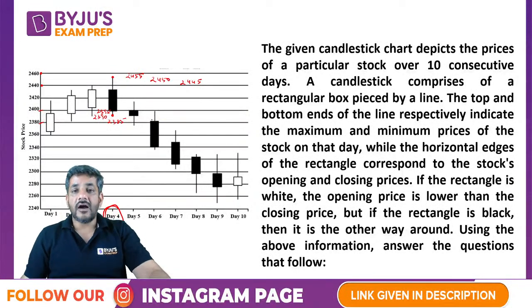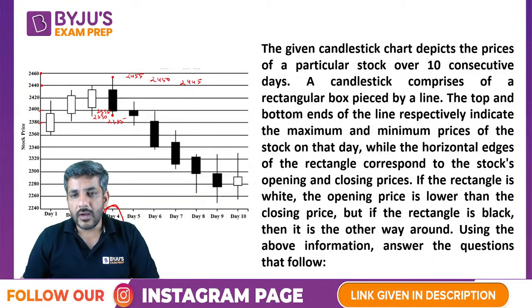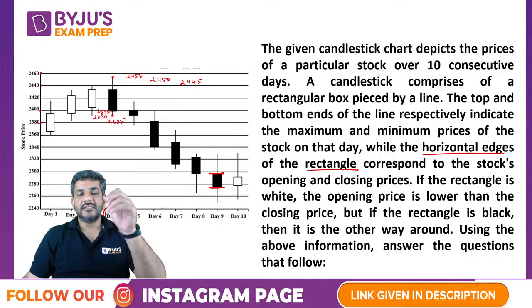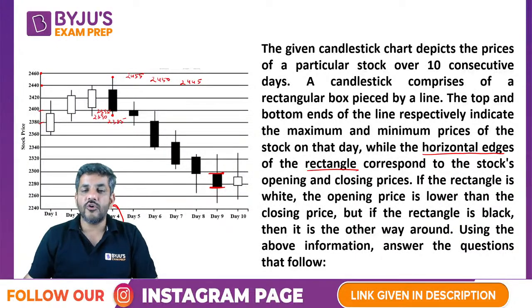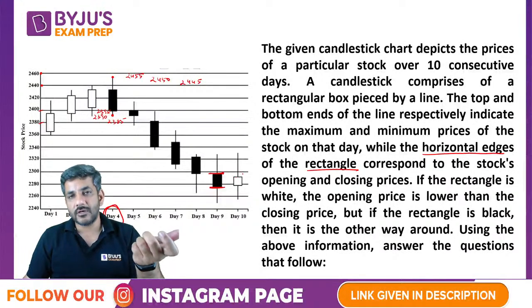Second, after that he says these are the maximum and minimum prices. They correspond to the stocks, while the horizontal edges of the rectangle, so when I talk about any rectangle, let's talk about this rectangle. So these are the horizontal edges of the rectangle, right? This is the horizontal edge, this is the horizontal edge. They correspond to the stock's opening and closing price. So one of them is the opening price, one of them is the closing price.